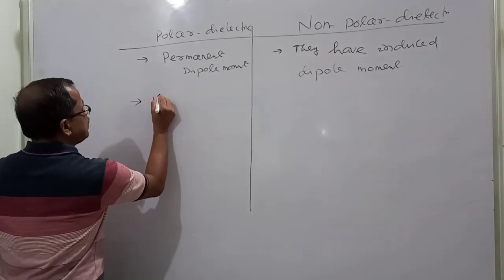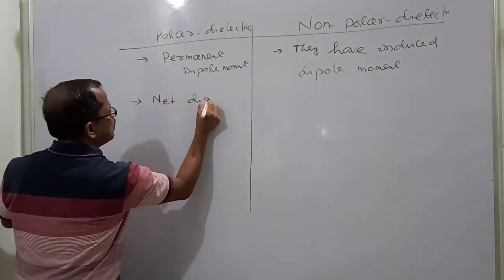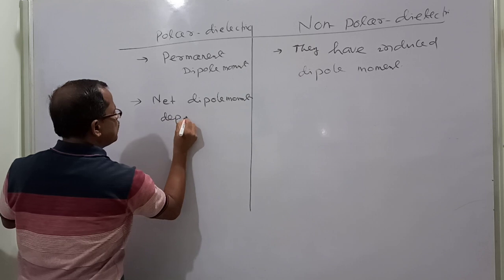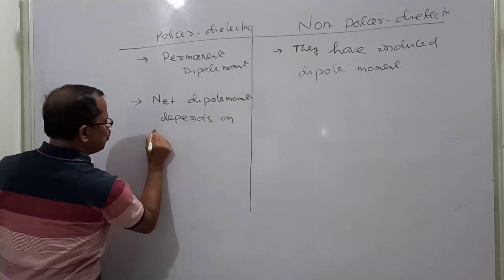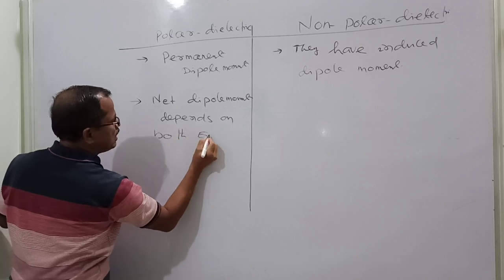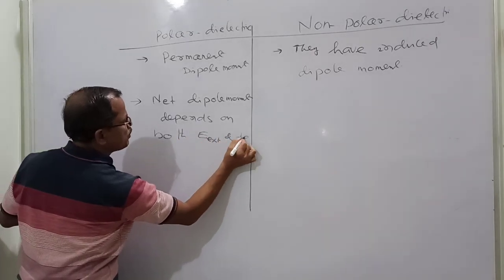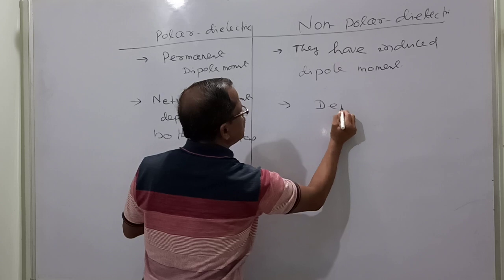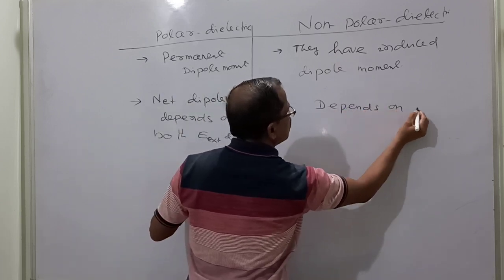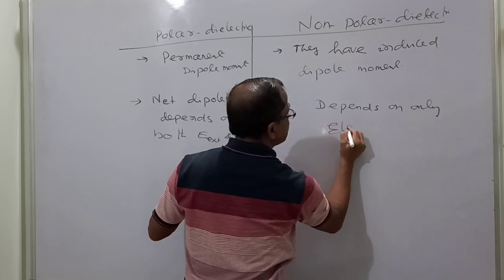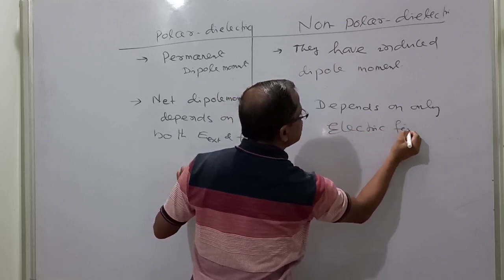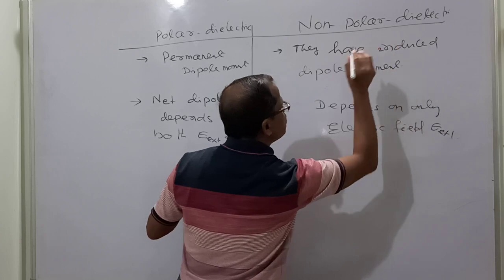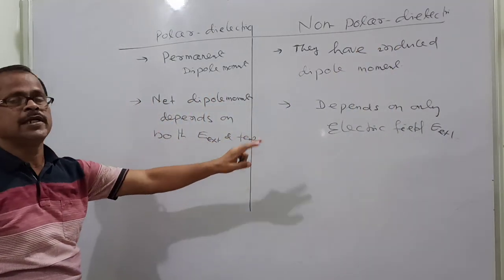So you write, the net dipole moment of a polar molecule depends on both the external electric field and temperature, but a non-polar one depends on only the external electric field. It is independent of temperature.